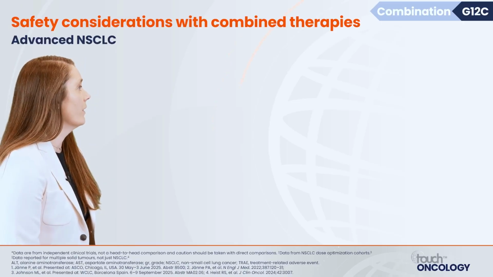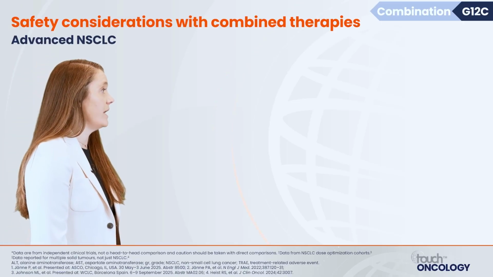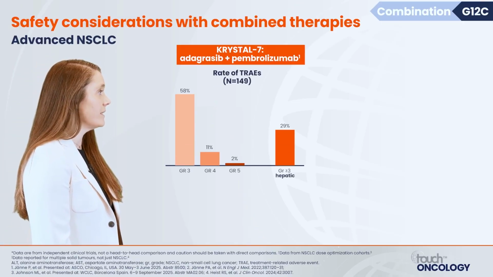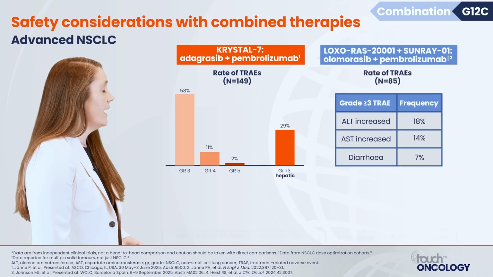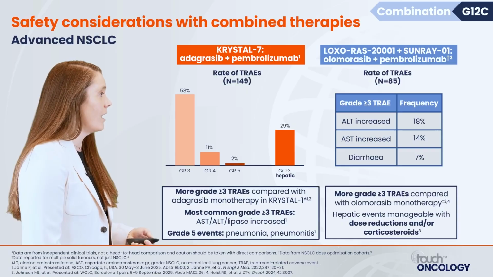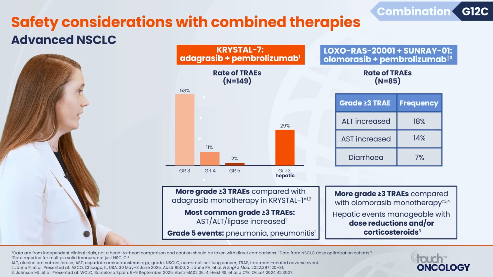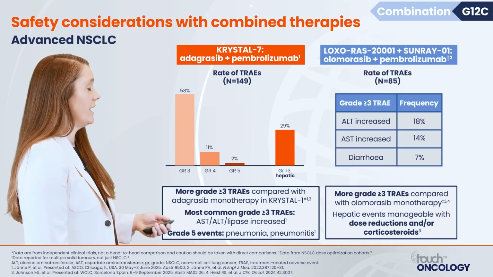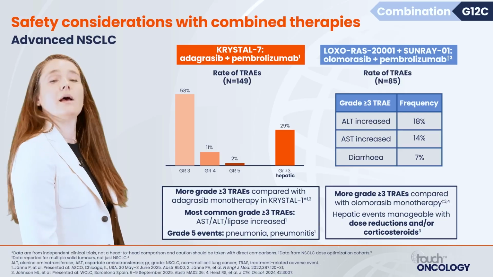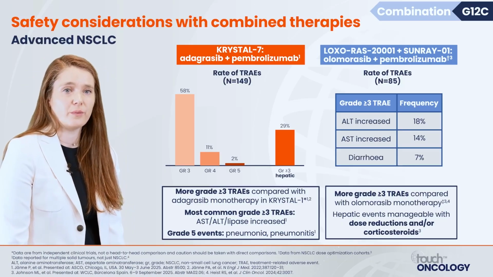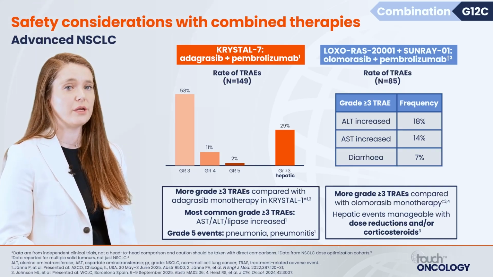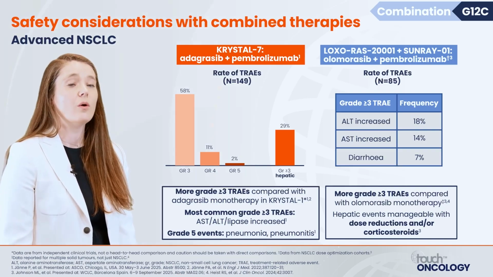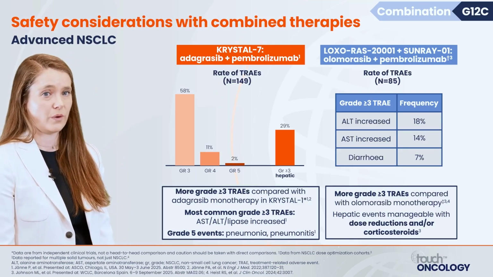Next, let's move towards pembrolizumab combinations. So here we see adagrasib plus pembrolizumab as well as olomorasib plus pembrolizumab. And across both agents, the most common grade 3 or higher treatment-related adverse event was AST and ALT increase. Again, these can often be intervened upon with dose interruption or dose reduction, or in severe cases, potentially corticosteroids.